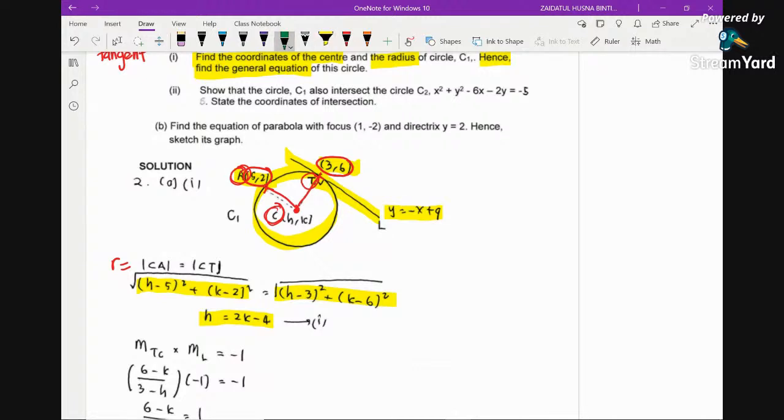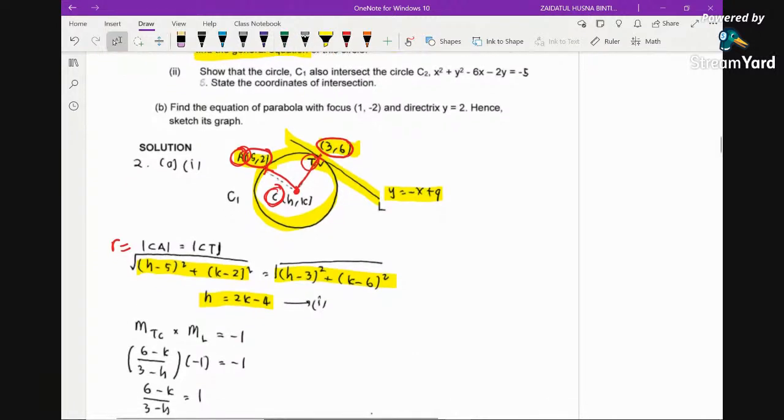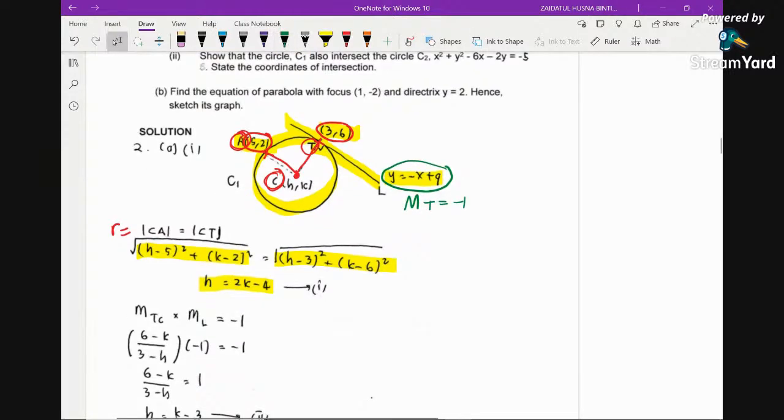So what do we do? How to obtain the second equation? We are going to use this line. The purpose of giving you this line is that we can obtain the gradient of the tangent from this, which is -1, right? So we can say that the gradient of the normal, this would be the normal, passing through the center, and this is the tangent. So the gradient of normal multiplied by gradient of tangent equals -1.